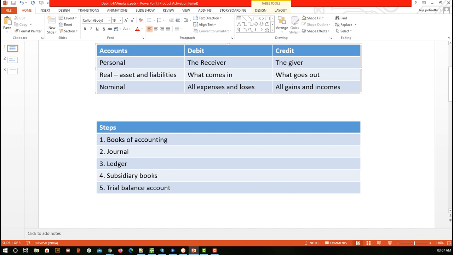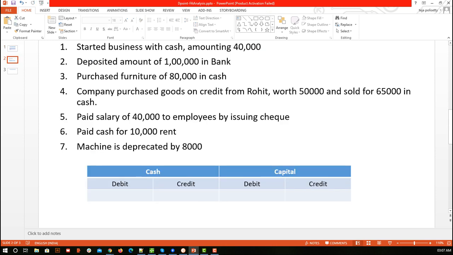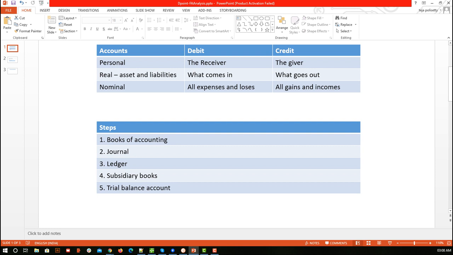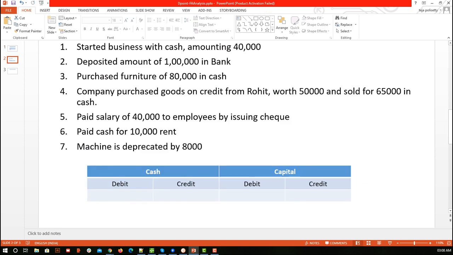As I said, capital account is one of the accounts meant for running the business. Now first deal with the cash account. We started business with cash, so 40,000 came into the cash account. What comes in, in a real account, we have to debit. So here our cash account is here and 40,000 is debit. I hope this is clear. Here we are not directly writing anything. First we identify the accounts, then the type of account, then whether it is a debit or credit, then we enter. So these 4 steps are involved.